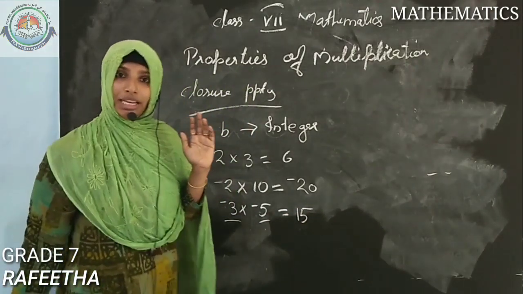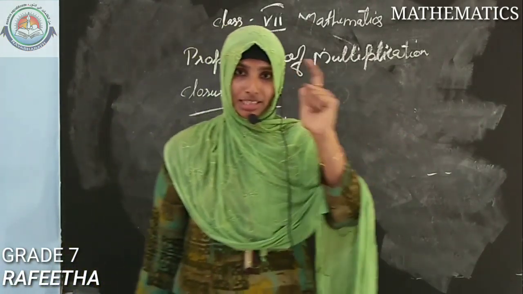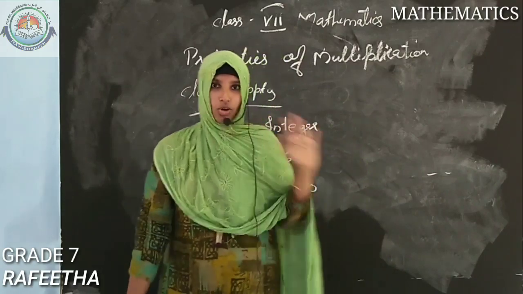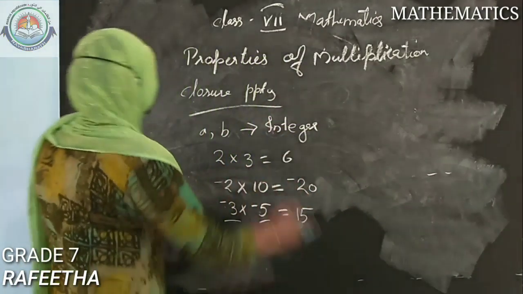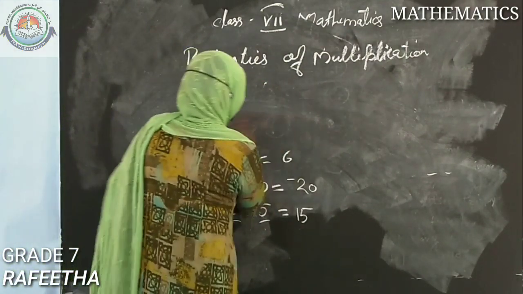This will also be an integer. We can say that positive numbers, negative numbers and 0, these three are integers. So 15 is a positive number, we can call it an integer. I hope you get what the closure property is. Then next